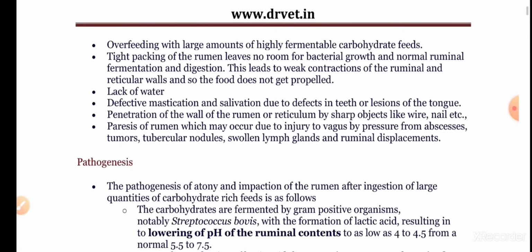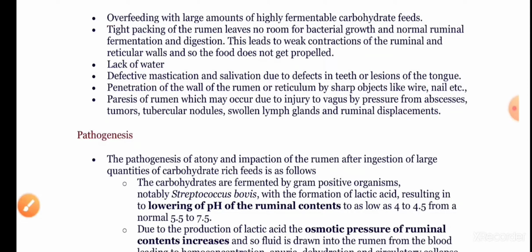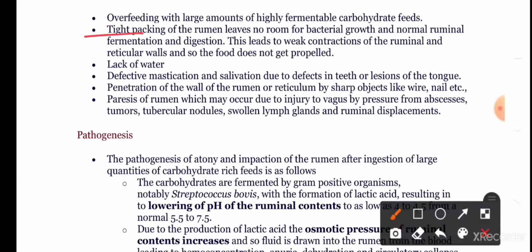Now let us come to the etiology. Overfeeding with a large amount of highly fermentable carbohydrate feed and tight packing of the rumen leaves no room for bacterial growth and normal ruminal fermentation and digestion. This leads to weak contraction of the ruminal and reticular wall, and so the food does not get propelled out.